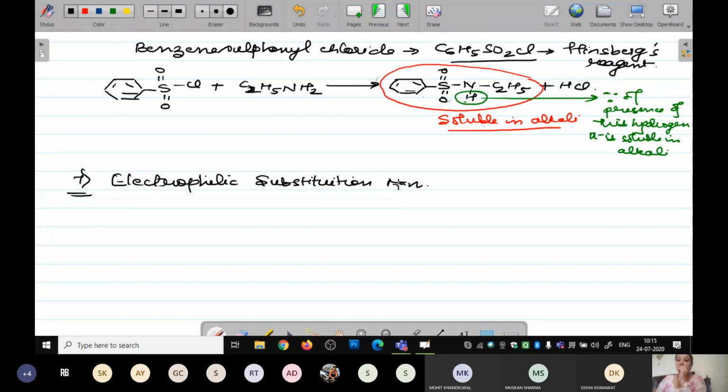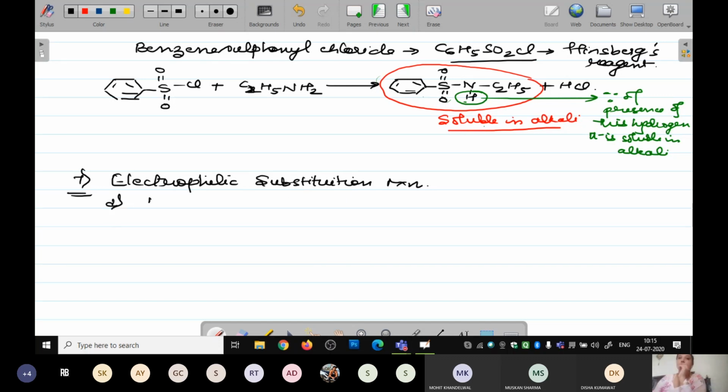Therefore, we say that the NH2 group is ortho and para directing, and it is a powerful activating group over here. Because of this, whenever you have the electrophilic substitution reaction, it is going to give you tri-substituted products.